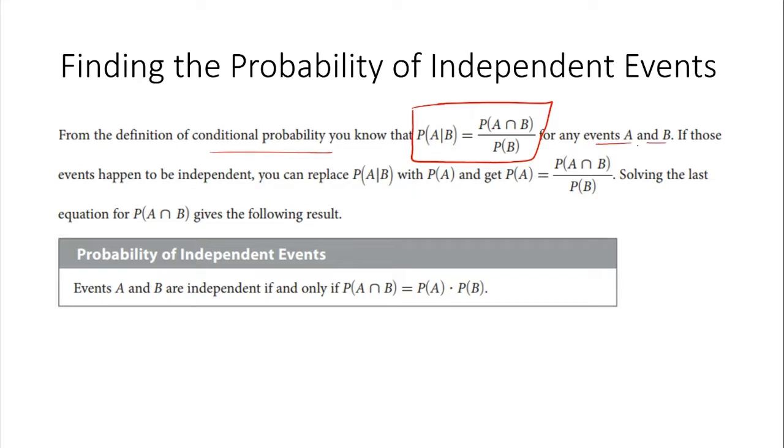Now, if those events happen to be independent, you can replace the probability of A given B with the probability of A. Solving for the intersection, the main thing to notice is that the probability of the intersection of A and B should equal the probability of A times the probability of B. That's the main idea right there. Definitely box that. That's the main idea for most of the homework too.